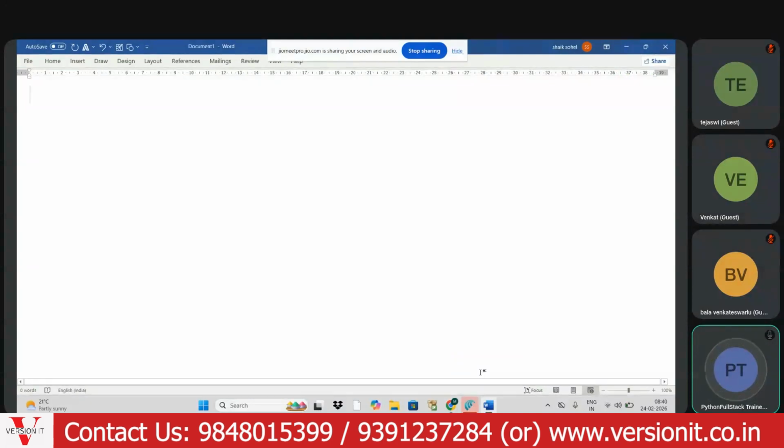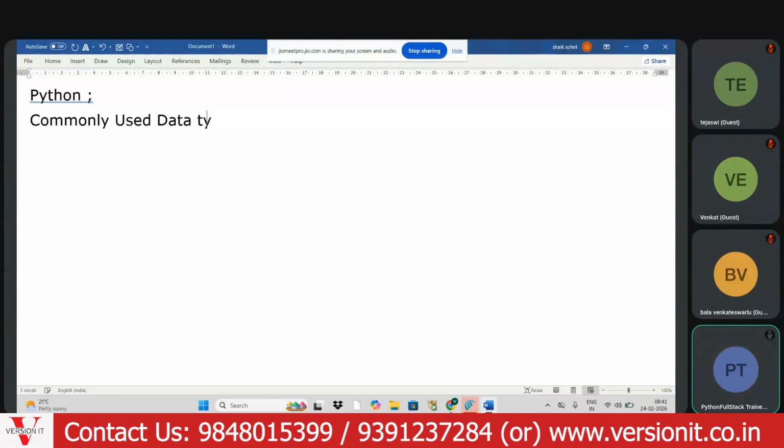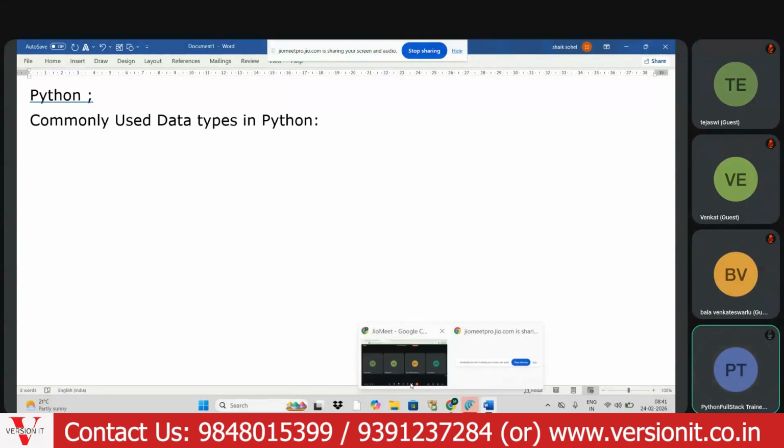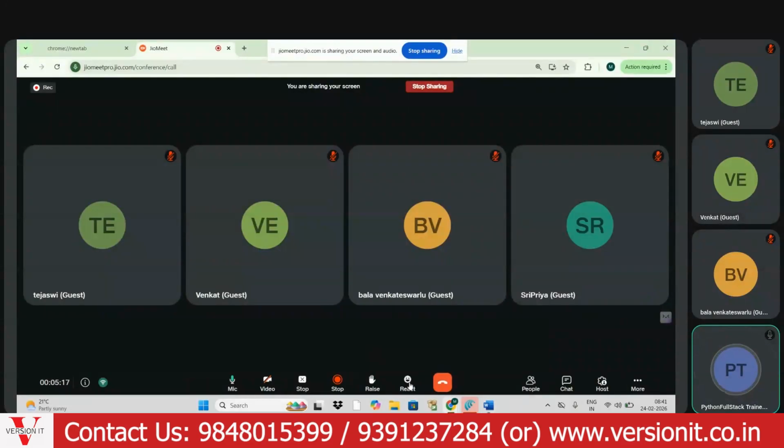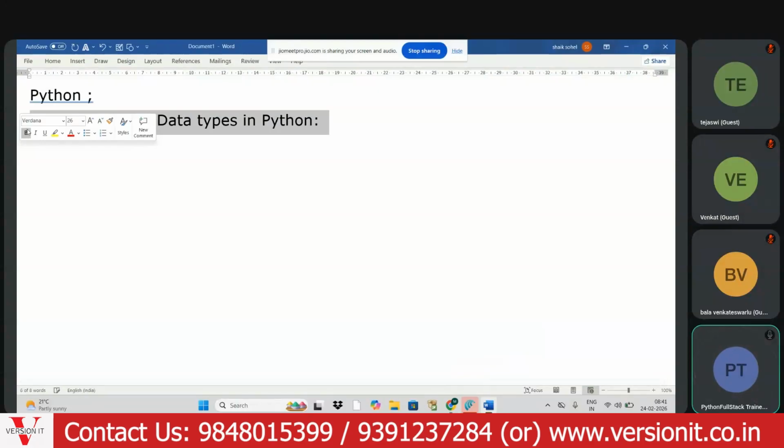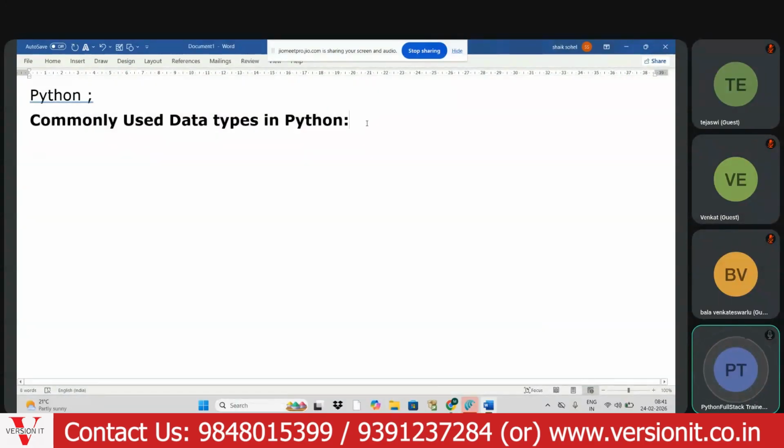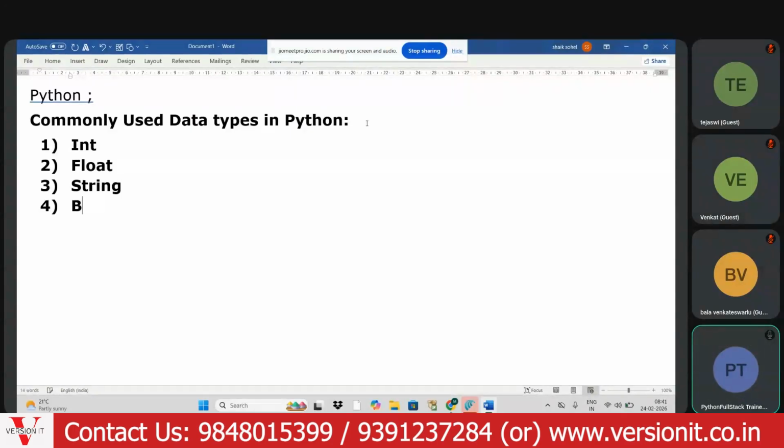So today in Python, we'll discuss commonly used data types. The commonly used data types are int, which means integers, float, string, and boolean.